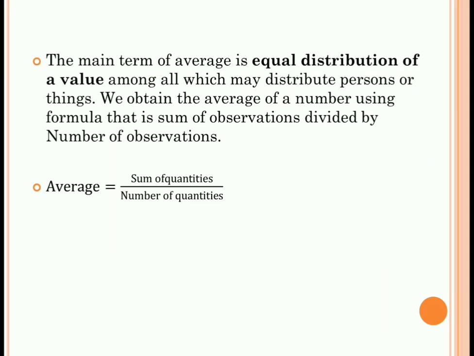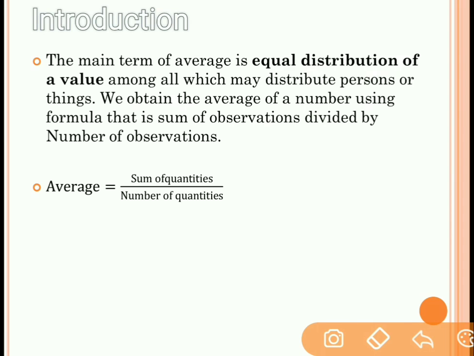Now let's move further to a formal definition of average. The main idea of average is nothing but the equal distribution of value among all, which may be persons or things. Now what is the meaning of this statement? Equal distribution of value. In the previous example, we had individuals with different heights.